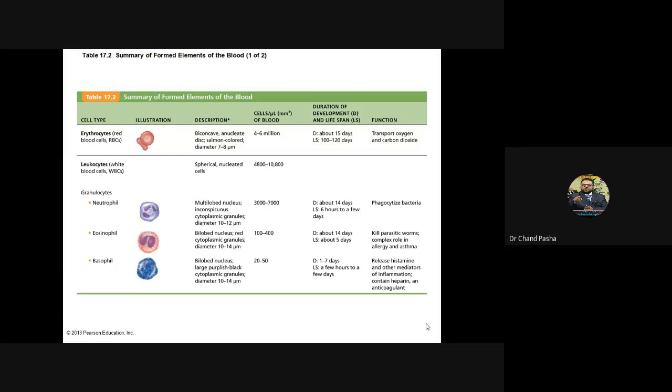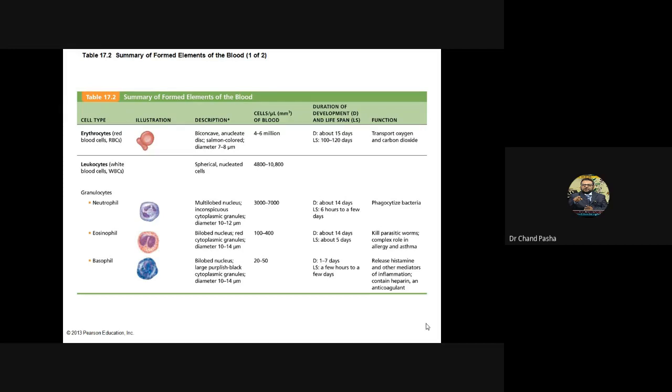That's very well known. Leukocytes are spherical nucleated cells, and their number is 4,500 to 11,000. The granulocytes are neutrophils, eosinophils, and basophils. Neutrophils are multi-lobed, with multiple lobes, size 10 to 12 microns, and number 3,000 to 7,000. Developmental time is 14 days, lifespan is 6 hours to a few days, and the main job is phagocytosis in blood.